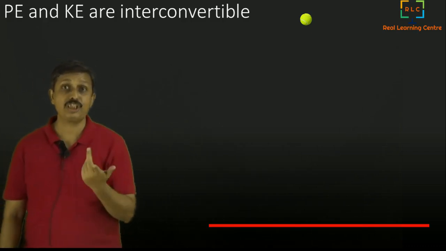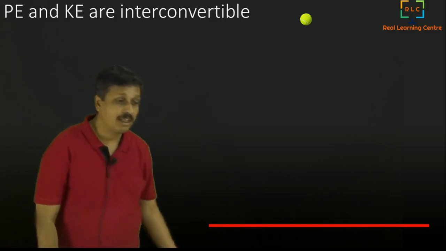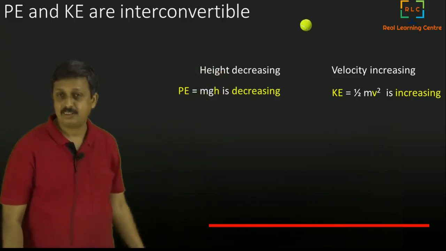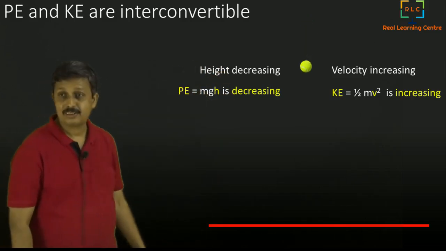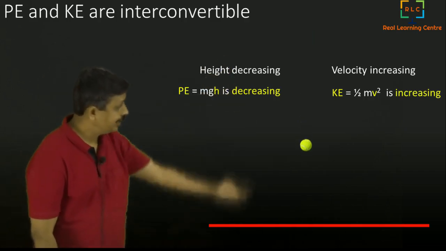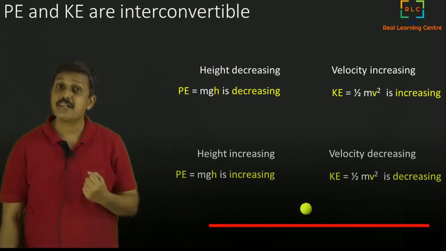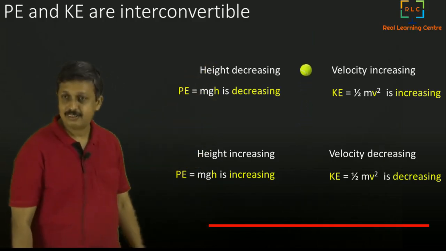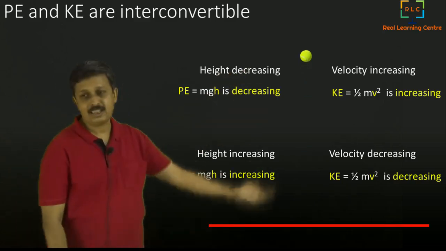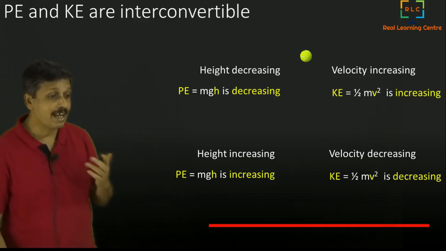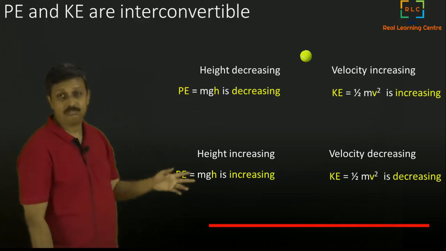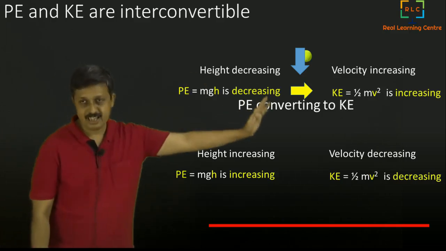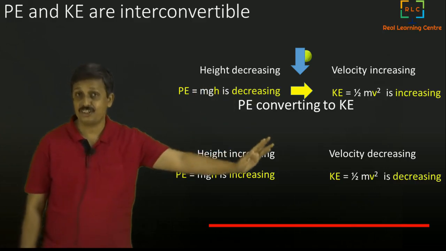Let us see what will happen to the potential energy and kinetic energy when it is falling down or going up. When it is falling down, you can clearly see the height is decreasing and hence potential energy is decreasing. Velocity is increasing and hence kinetic energy is increasing. The moment it pitches and starts going up, height is increasing, so potential energy is increasing. Velocity is decreasing, so kinetic energy is decreasing. So while it is coming down, we can say that PE is getting converted to KE, potential energy is getting converted to kinetic energy.